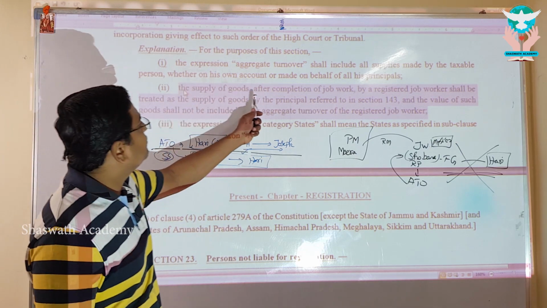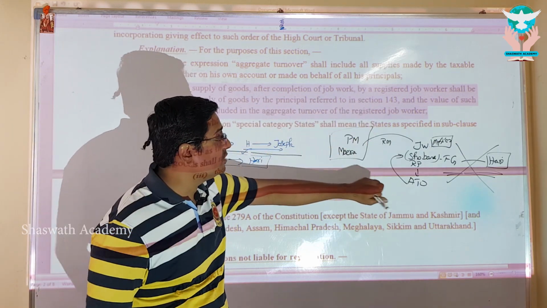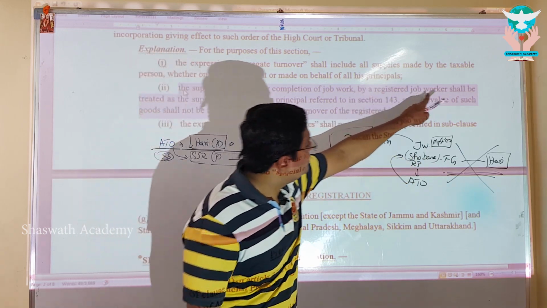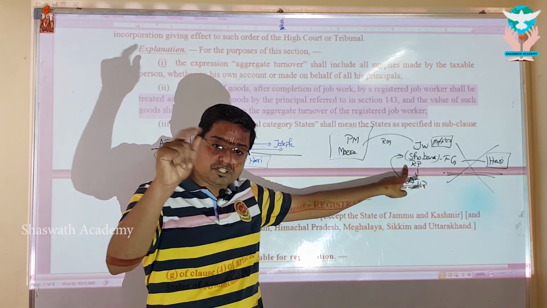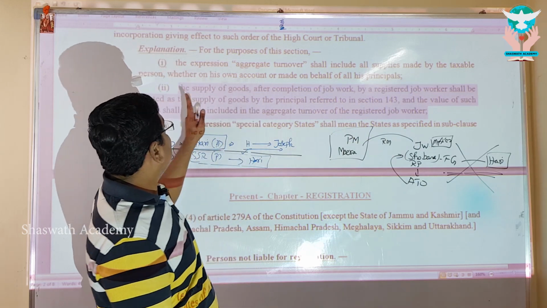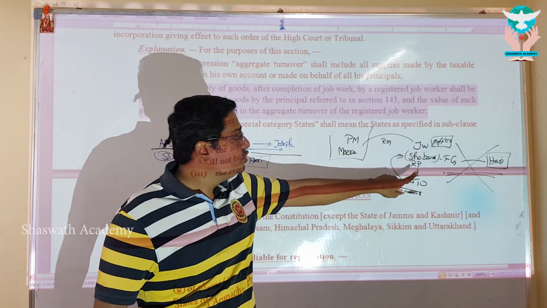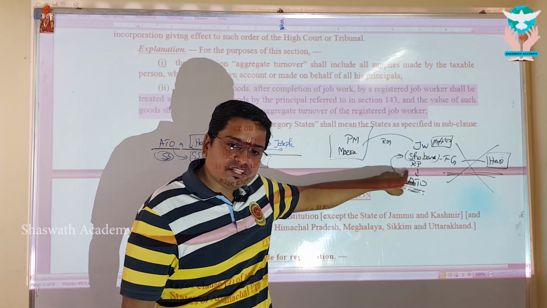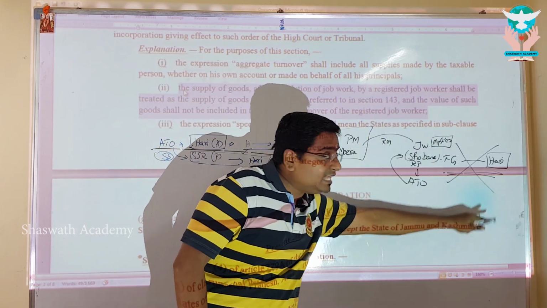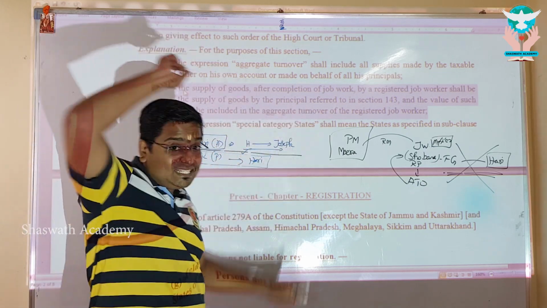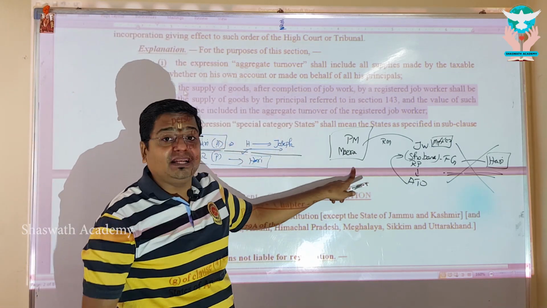The supply of goods after completion of the job work. Who completed the job work? Shobana completed the job work, by a registered job worker. Who is a registered job worker? Shobana. Well, now look at it. Supply of goods after completion of job work by a registered job worker, Shobana, who is completing the finished goods, being a registered job worker, supply, transfers, shall be treated as supply of goods by the principal. Who is the principal here?